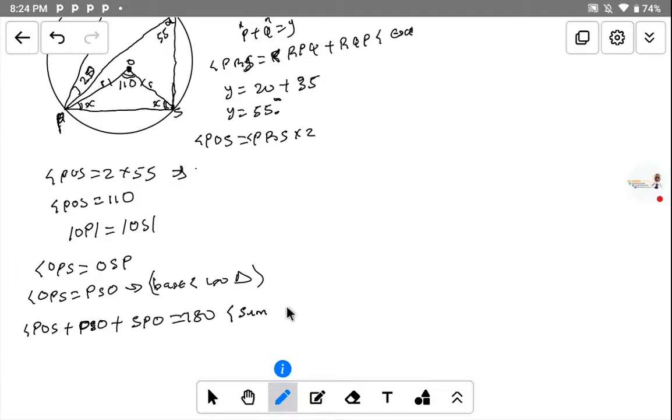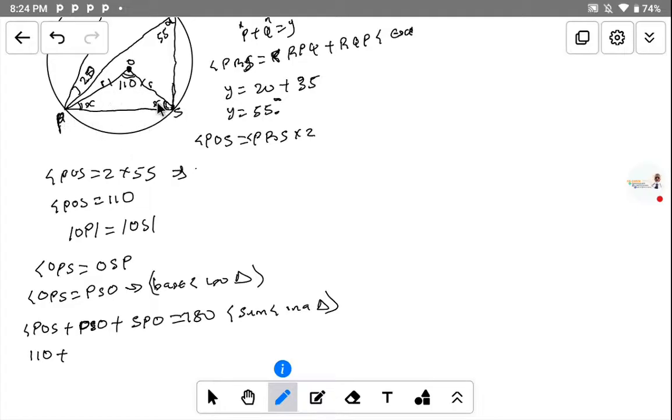Okay, sum of the angles in a triangle. You write the statement there. Now, our angle POS, this angle, what? POS, that is equal to what? 110. That is 110 plus the angle PSO.